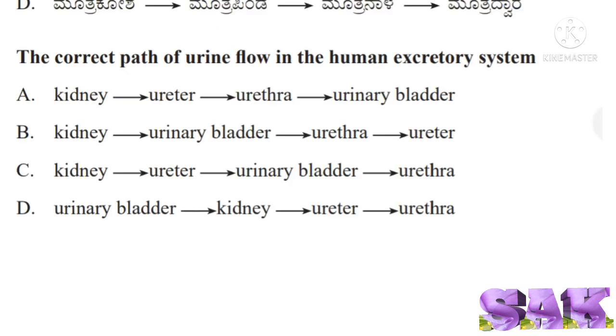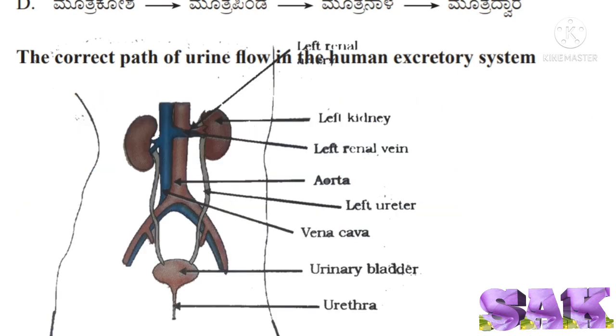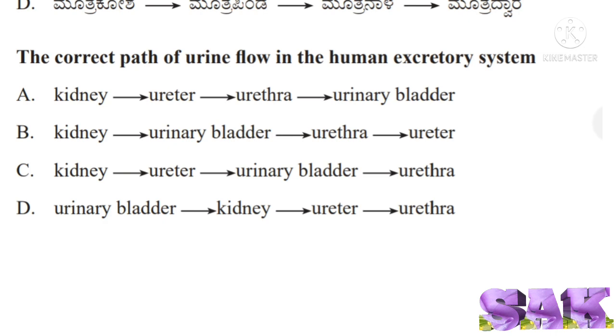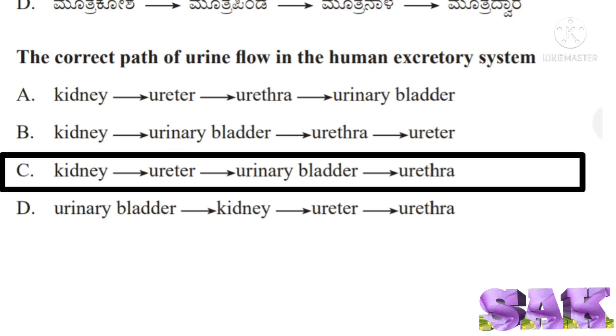Next question. The correct path of urine flow in the human excretory system. Before answering this question, let us observe the parts of human excretory system. Here, first part is kidney, next is ureter, next urinary bladder, and finally urethra. So, correct path of urine flow is this itself. So, correct answer for this question is option C, kidney, ureter, urinary bladder, urethra.